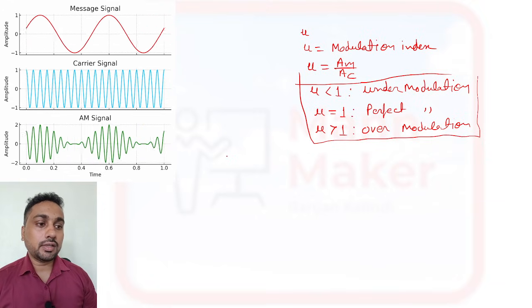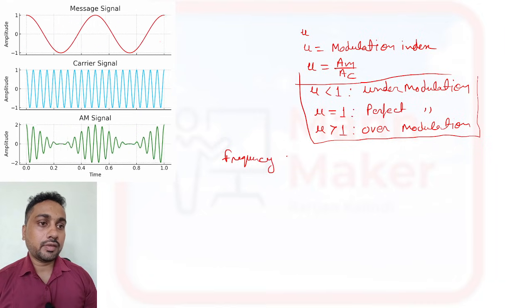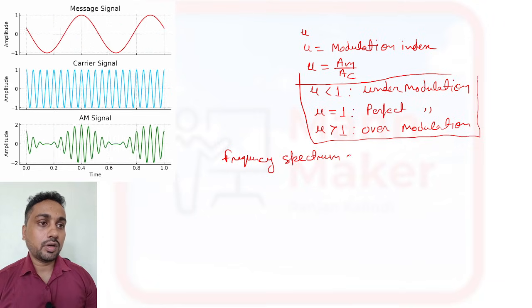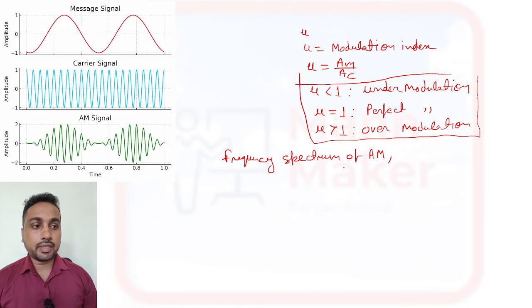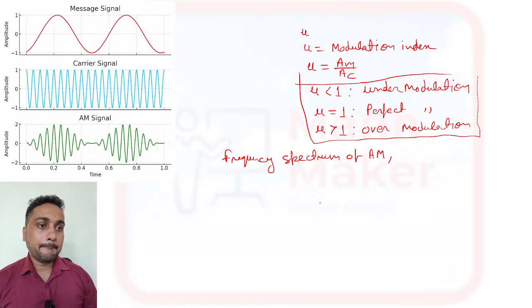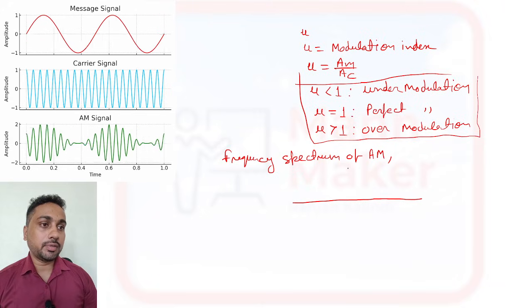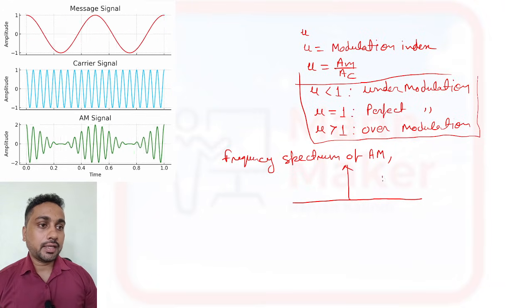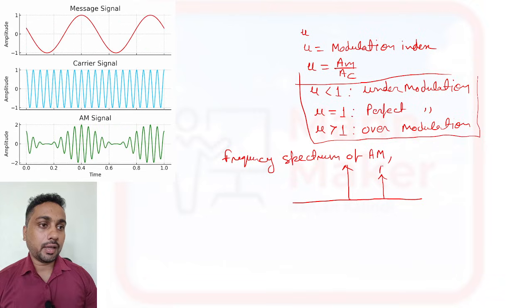Now if you see the frequency spectrum of amplitude modulation, your spectrum will come somehow like this. It has a carrier signal, this is your fc.